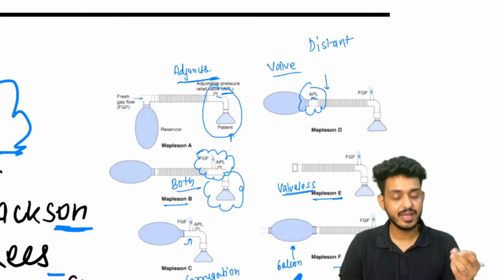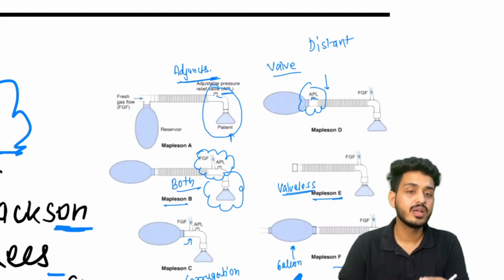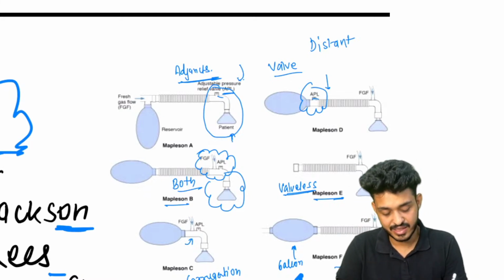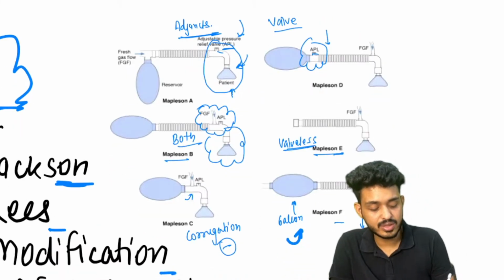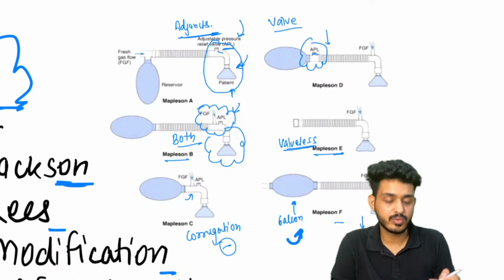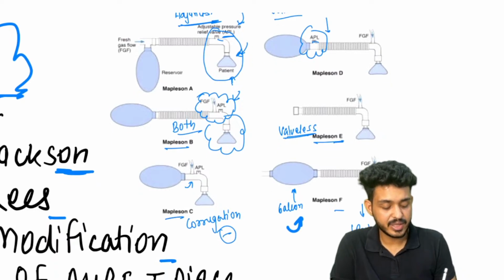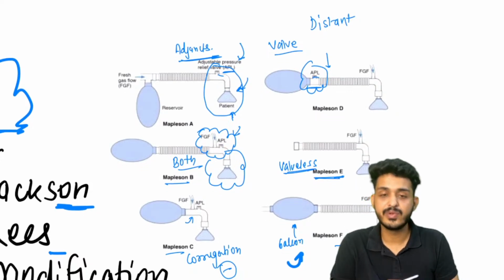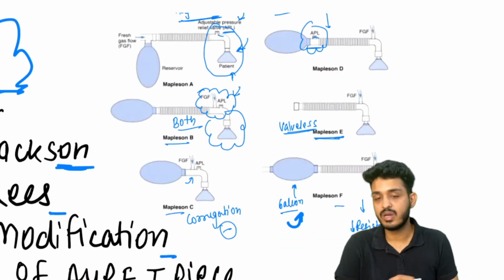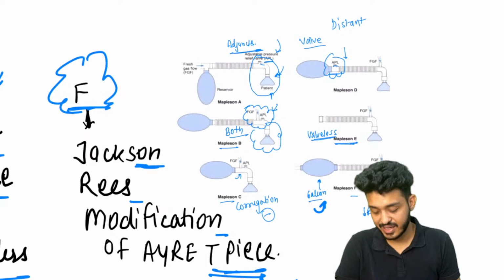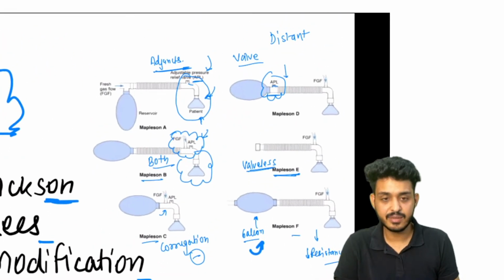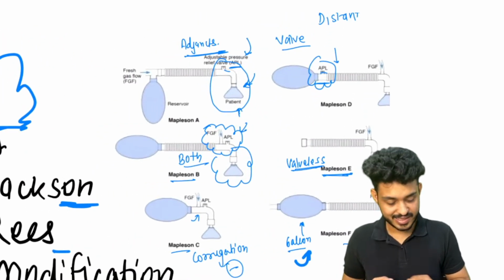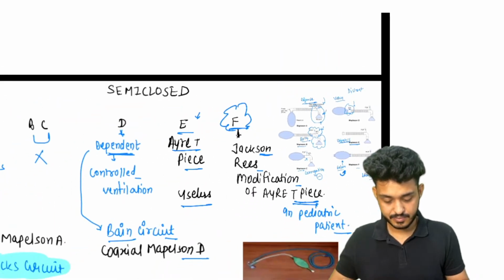So A will be adjunct. Adjunct means the valve will be adjunct to the patient's end. B will be both: the valve and the fresh gas flow will be nearby. C will be no corrugations. D will be the valve will be distant. E and F will be valveless. F will be having a balloon. This is how you will understand these circuits. Okay, easy now. Do let me know if you are understanding this. Easy things, right?